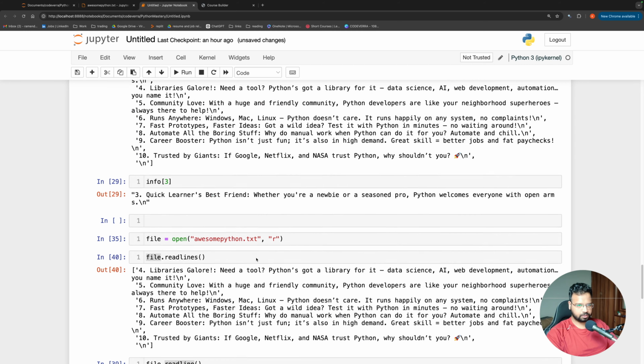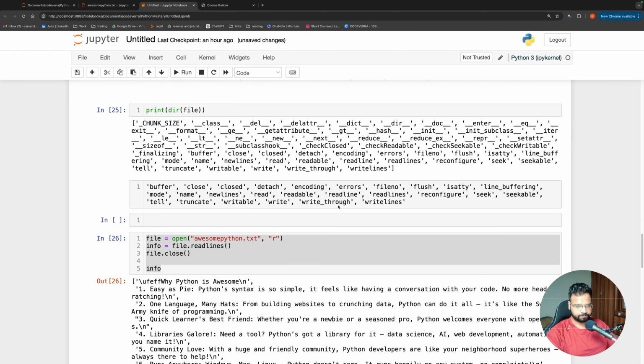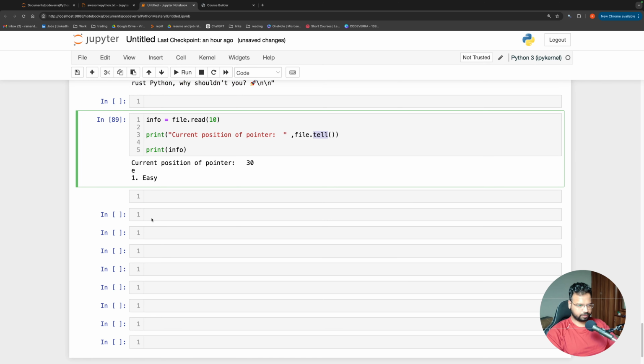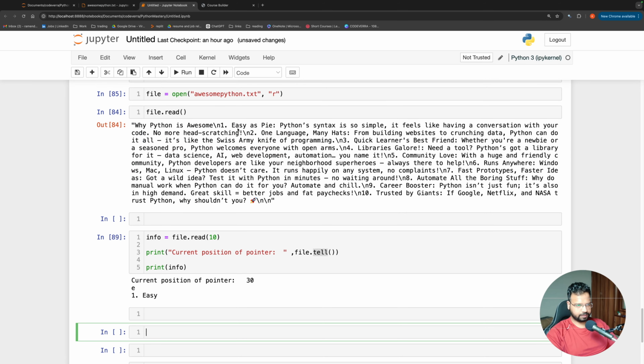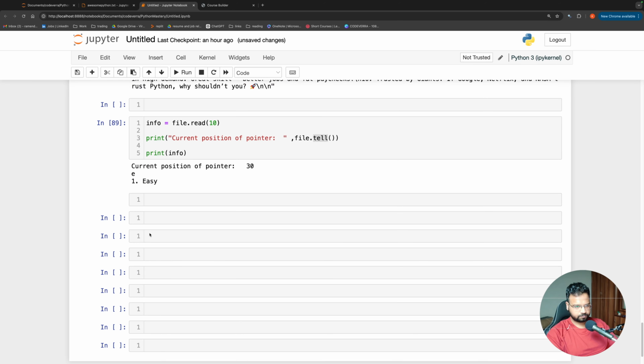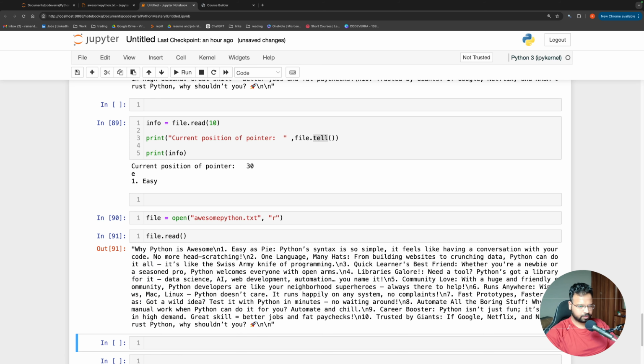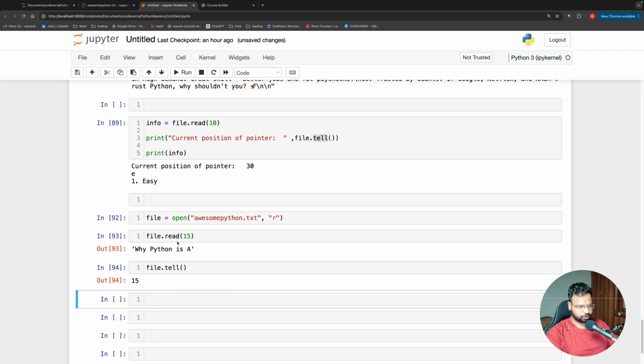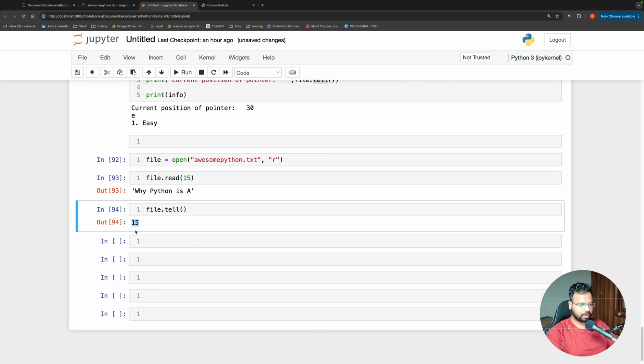Now what is seek? We saw that there is something called seek. Seek is going to move the pointer wherever we want. So suppose for example, let me read the file. Here I'm reading the file, and by default when we do file dot read, it starts from the 0th position. So let me do file dot read, sorry, I was supposed to do file dot read of just maybe 15 characters. And now if I do file dot tell, it will be at the 15th position, because 0 to 15 it has read. So I'm at the 15th position.